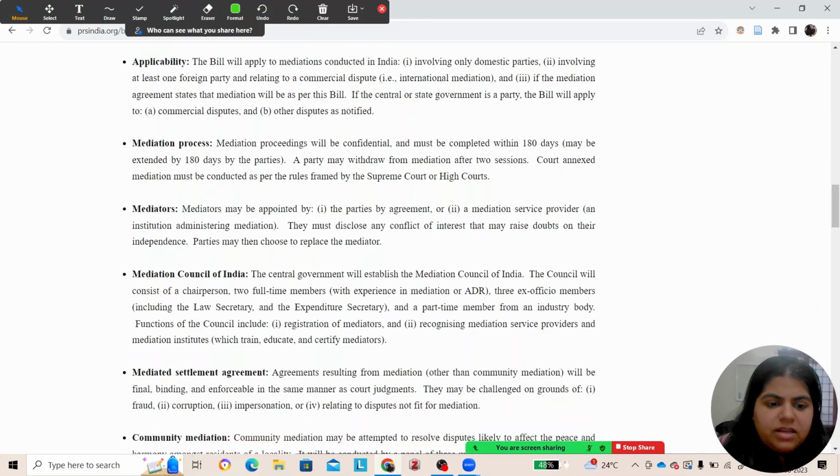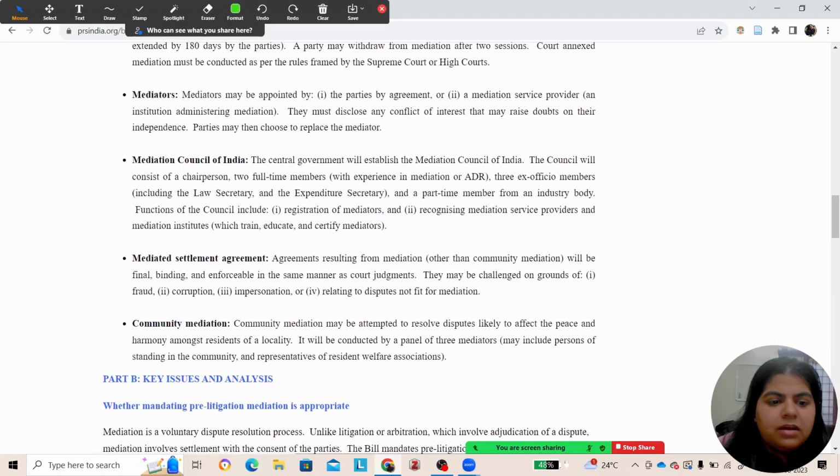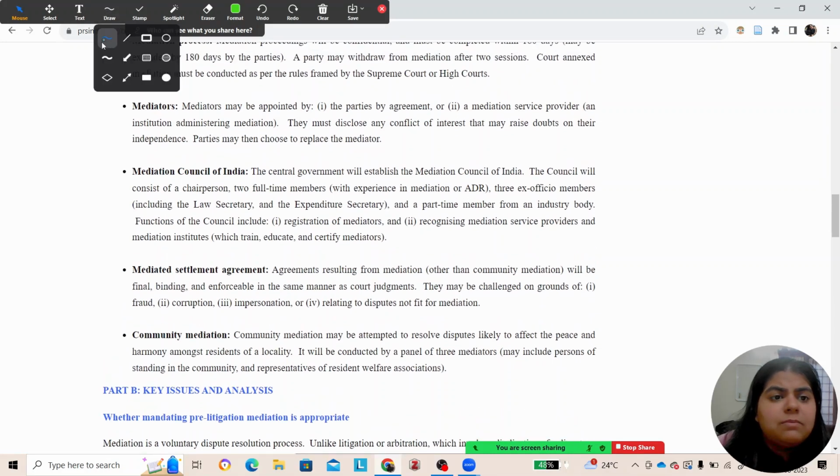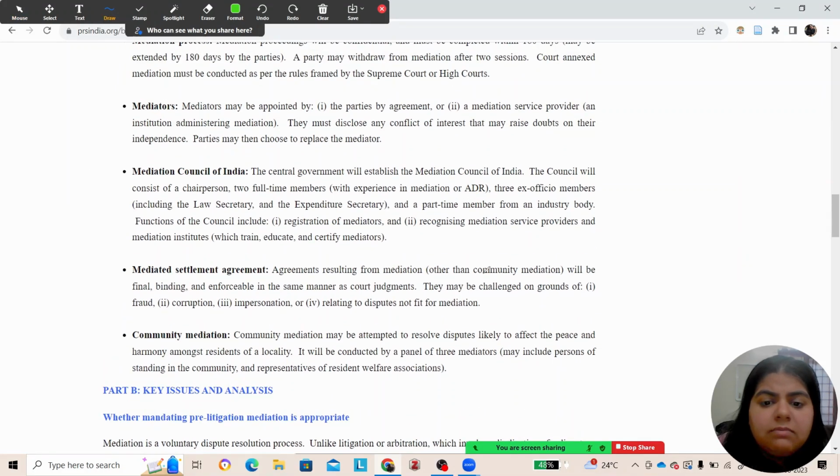of India. Then the next is the mediated settlement agreement. This is the most important feature, the agreements resulting from mediation. Now mediation is of two types, and for this we have to understand two things.